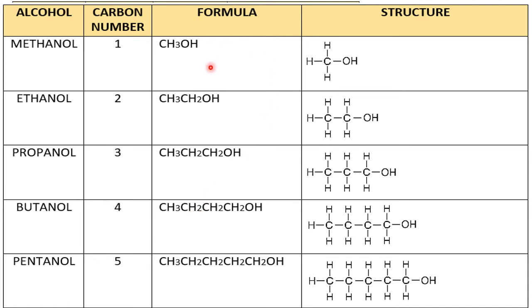So methanol. Okay, first member of alcohol is what? Methanol. These are called aliphatic alcohols. Why aliphatic? Open chain, right? And alcohols have a kind of odor, especially ethanol. No, ethanol has some kind of tangy taste.